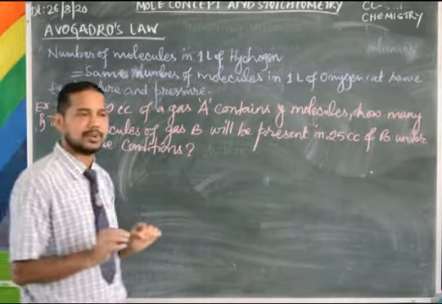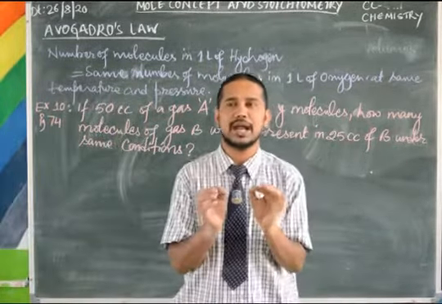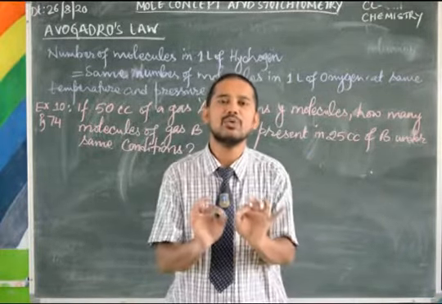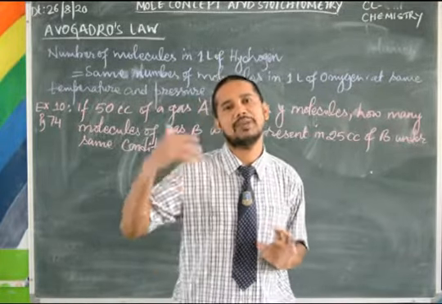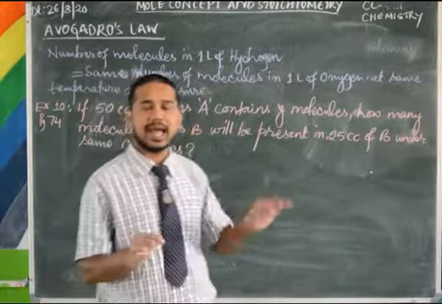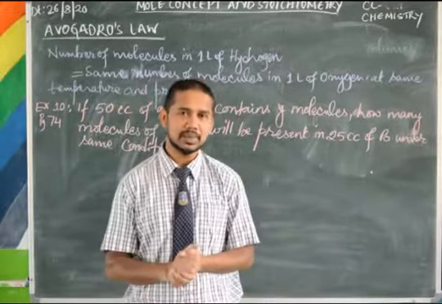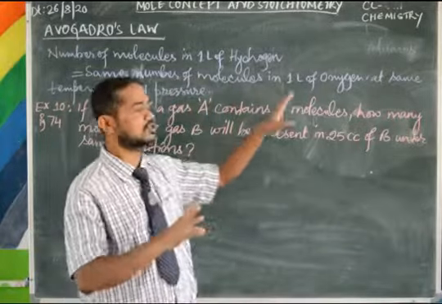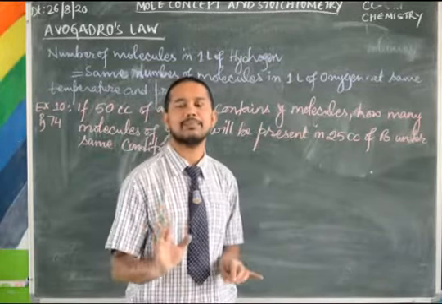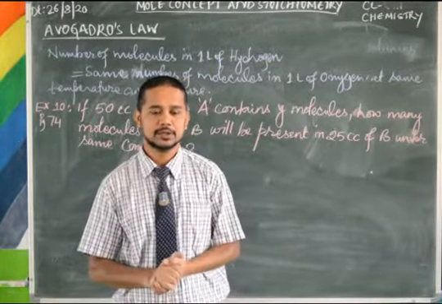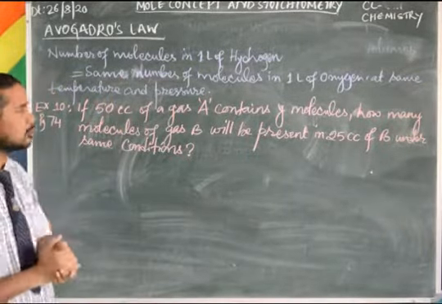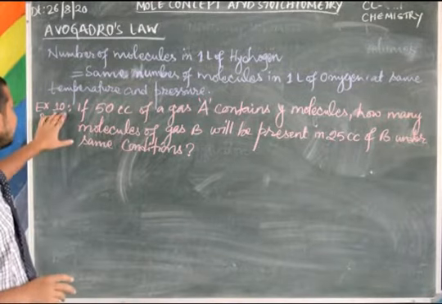If the temperature and pressure at which the volume is measured are the same, then equal volumes of gas will have an equal number of molecules. If 1 liter of hydrogen gas has 6.02 into 10 power 23 molecules, then 1 liter of oxygen also will have the same number of molecules, provided the temperature and pressure are the same. On the basis of Avogadro's law, we'll do a numerical, example number 10, page number 74